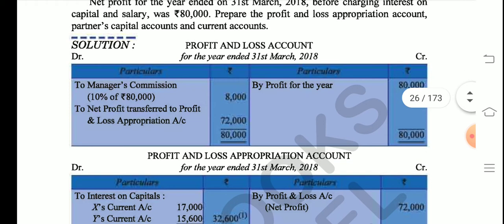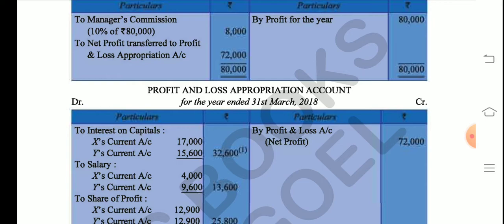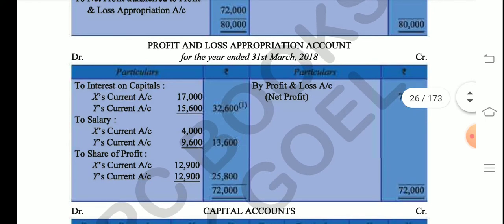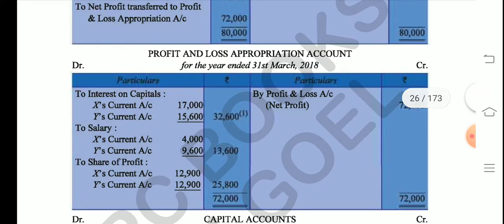And then after calculating this, we get 72,000 on the credit side, and then we will calculate all the interest on capital, salary, and everything, and we will, students, give all the amount to the partners through their current account, not capital account, because here they've asked you to prepare capital account and current account. I hope you remember in my previous video I told you that whenever both the accounts are maintained, in capital account we only write the capitals, and whatever the partners get, they get through their current account. So that is the reason here it's written X current account and Y current account.